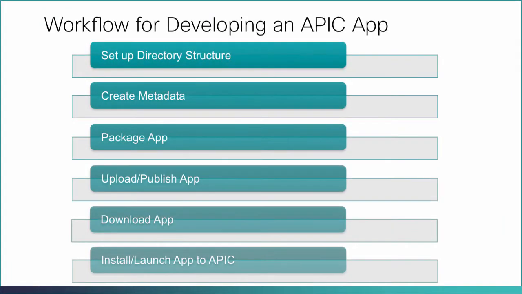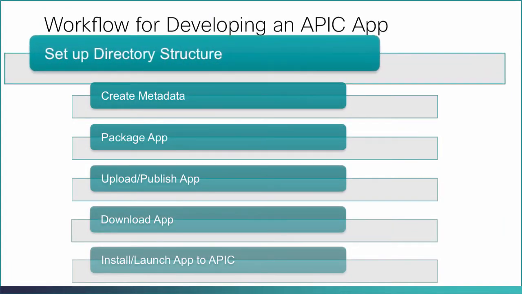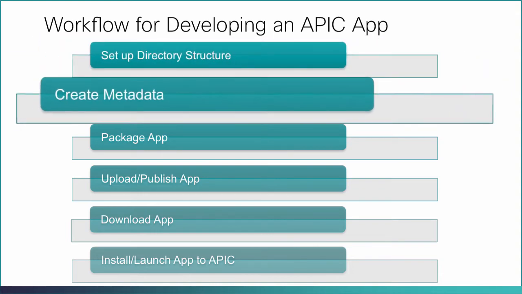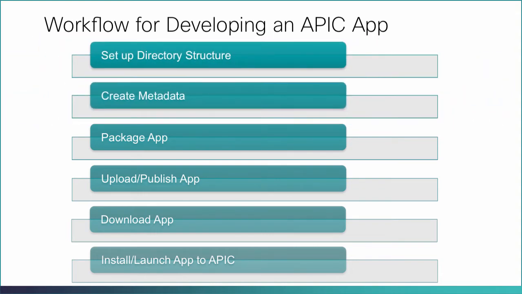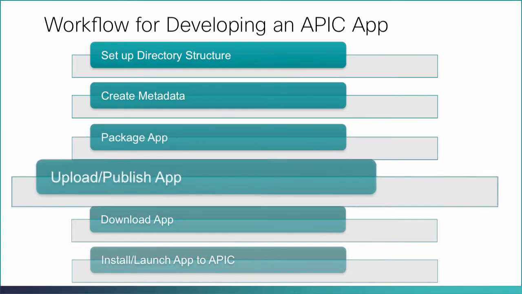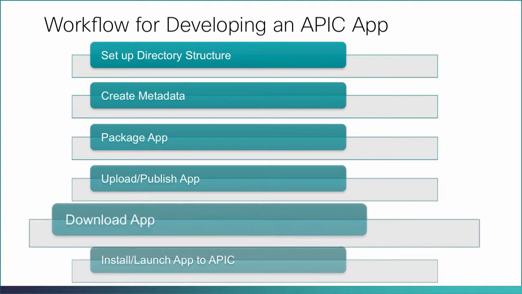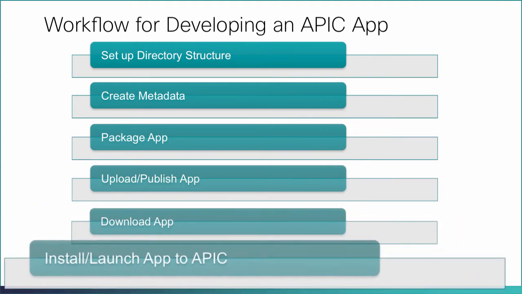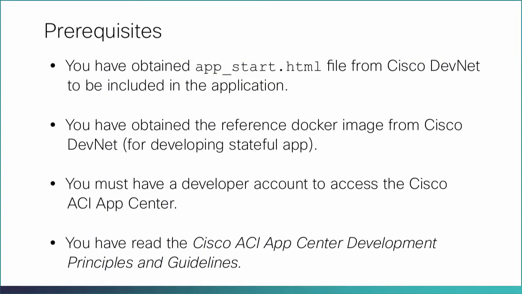Developing an APIC app involves setting up the directory structure and the files required for the application, creating the metadata for the application, packaging the application, publishing the application to Cisco App Center, downloading the application from Cisco App Center, and installing and launching the app in APIC. Before you begin, you must fulfill the following prerequisites.